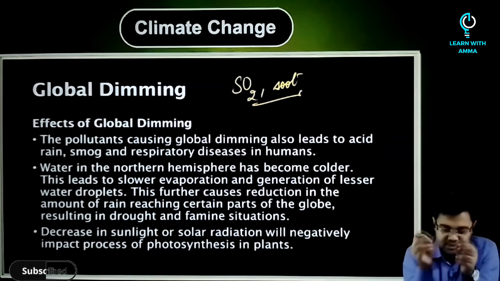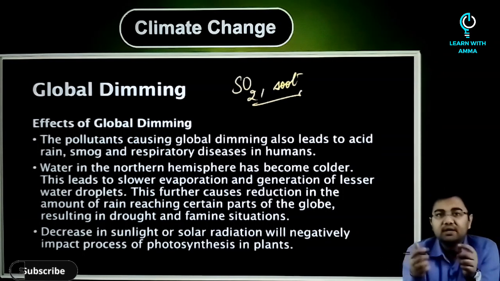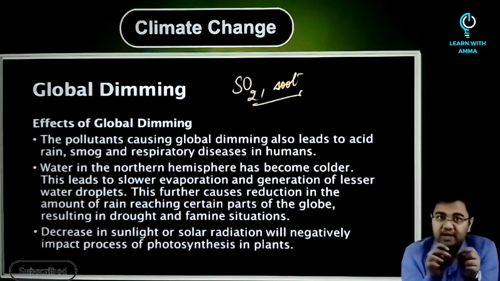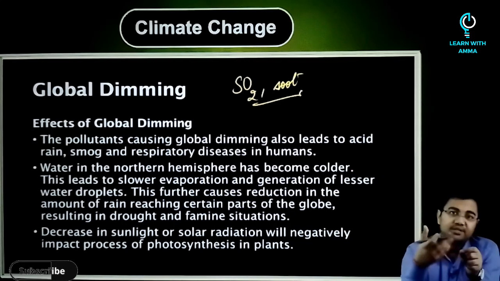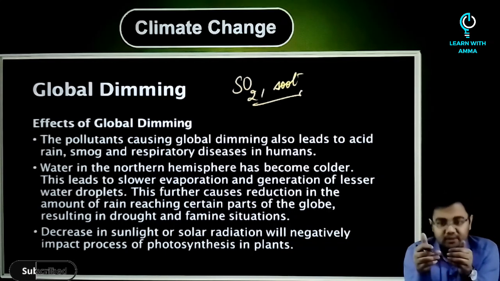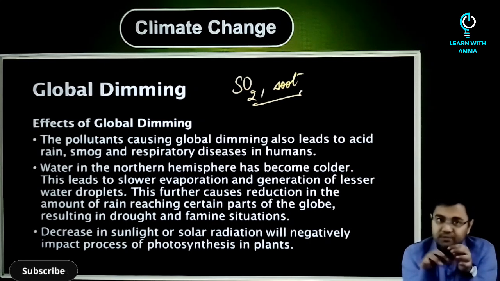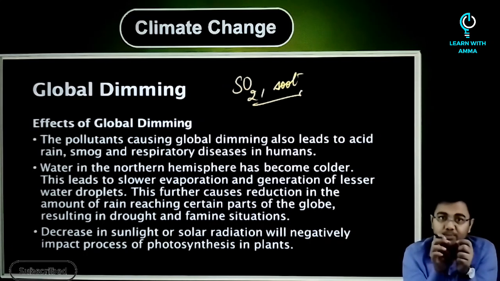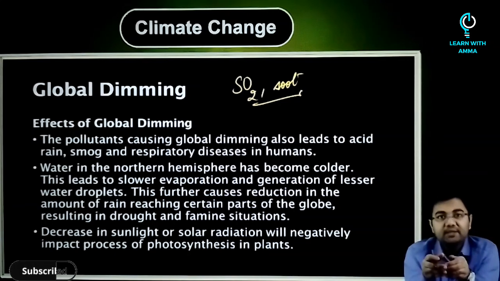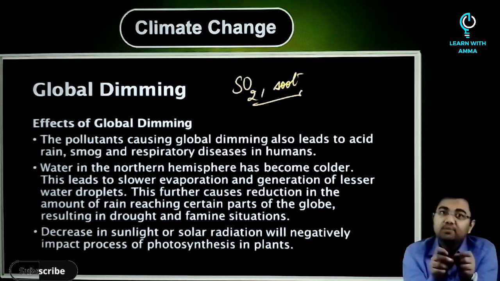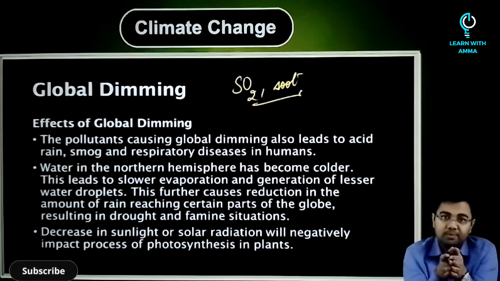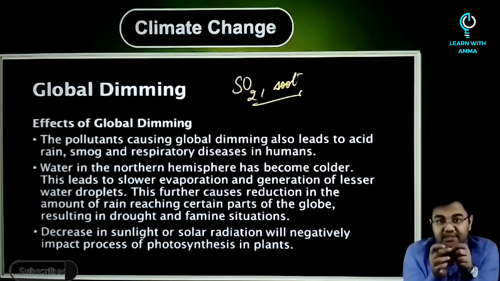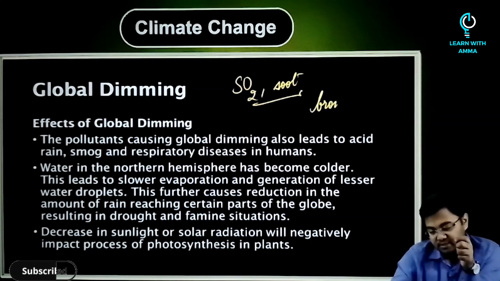If you just have to discuss a few, the particulate matter can enter the atmosphere directly and absorb the solar radiation and reflect the solar radiation back into space. That's why a much lesser amount of solar radiation would reach the planet's surface. Apart from that, the water droplets that contain the airborne particles form polluted clouds. These polluted clouds have a heavier and larger number of droplets, although the sizes are smaller, and these are sometimes also called brown or black clouds.